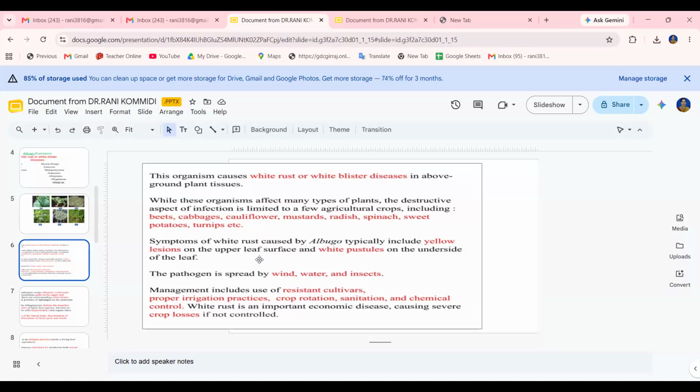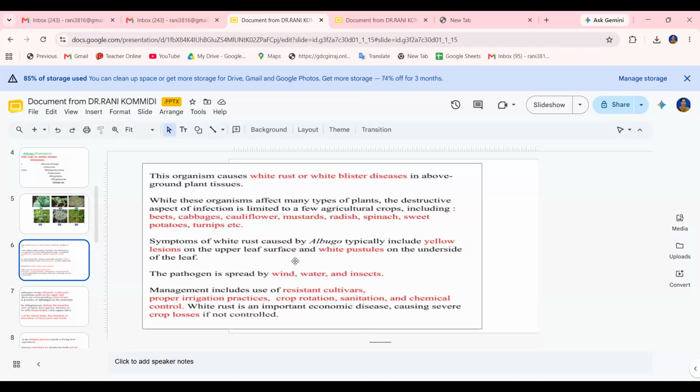So the fungus is capable of overwintering in the infected tissues of some of the perennials. In spring season, the mycelium resumes its activity and infects new parts of the plant also. That is the complete set of symptoms of the white rust. Okay, so while these organisms affect many types of plants, the destructive aspect of infections is limited to a few agricultural crops, including beets, cabbage, cauliflower, mustard, radish, spinach, sweet potatoes like Ipomoea, and turnips. These are all affected by this fungus.